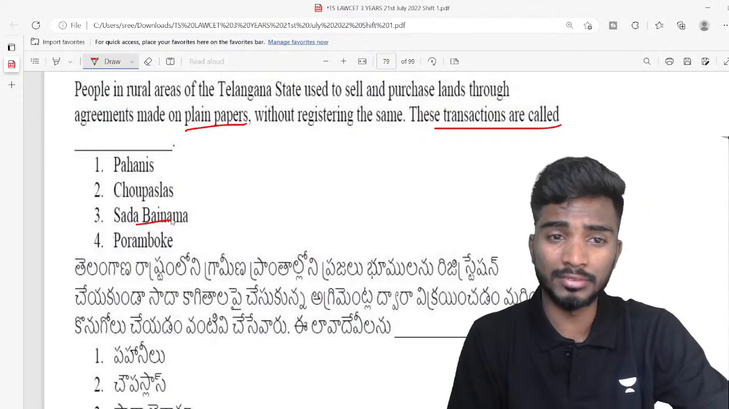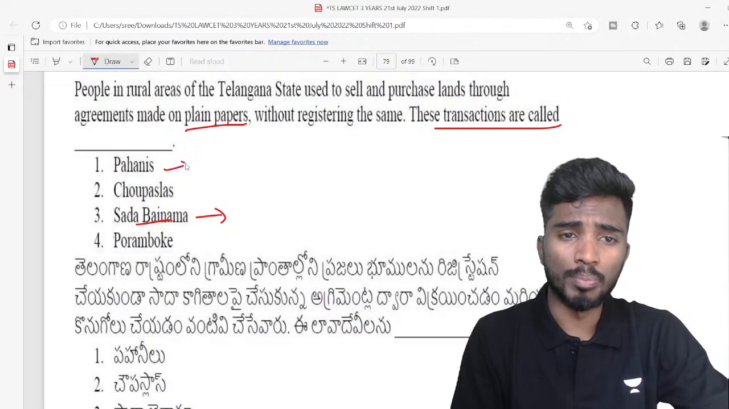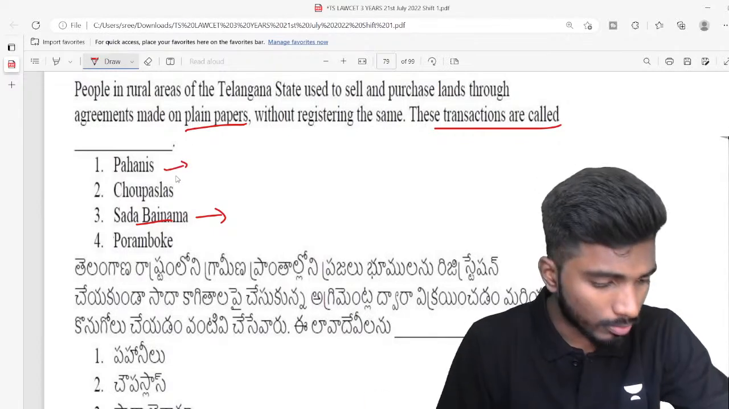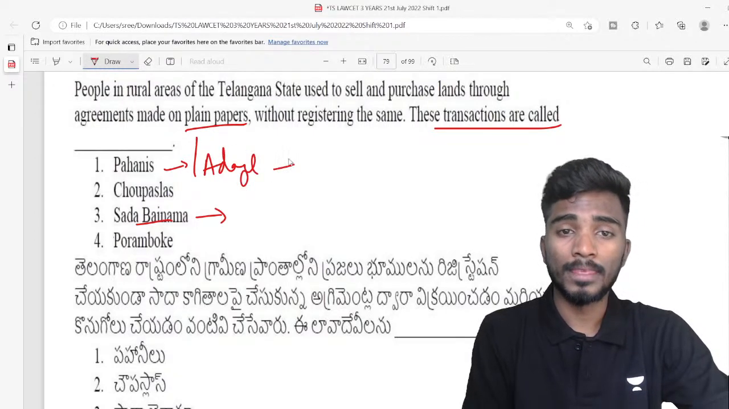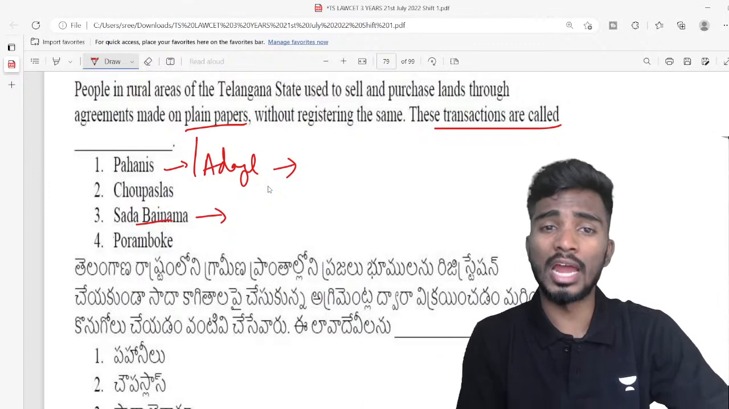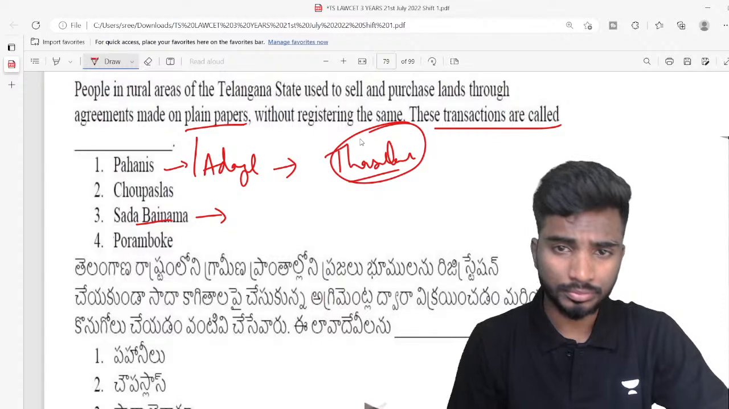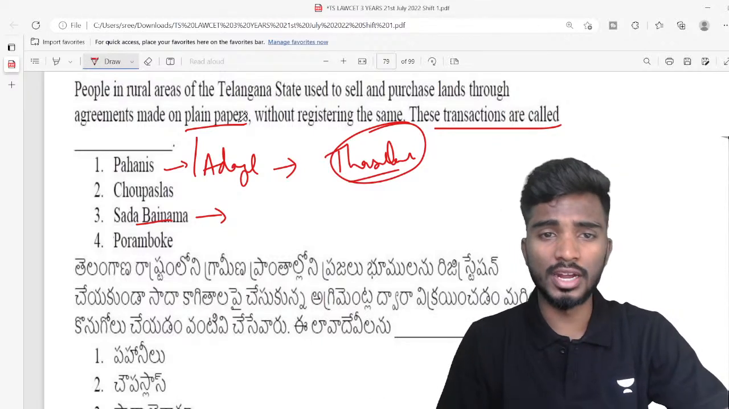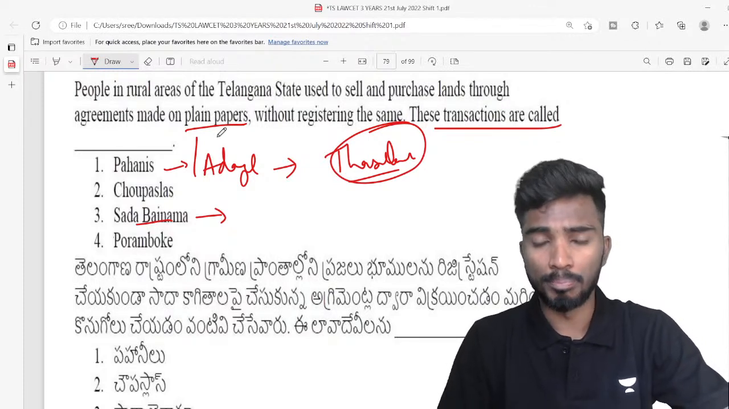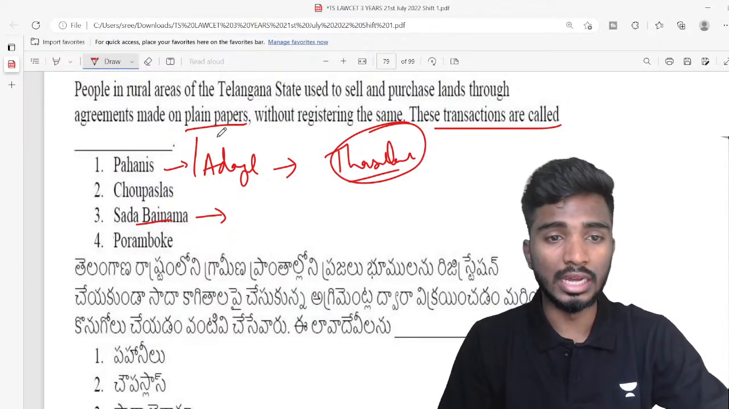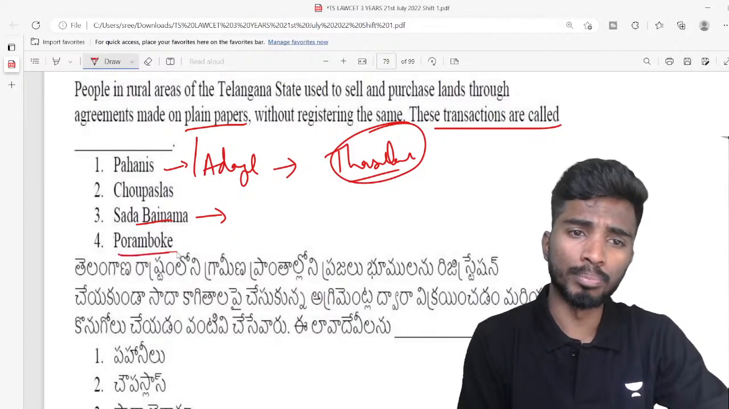So the answer is Sada Bainama. So Sada is a plain thing, plain paper. So what is a pahani? Pahani is also known as adangal. This is a legal document relating to a land which is issued by a tahsildar. Tahsildar is an officer at the mandal level or the block level who issues this particular pahani, which is a proper legal document, right?